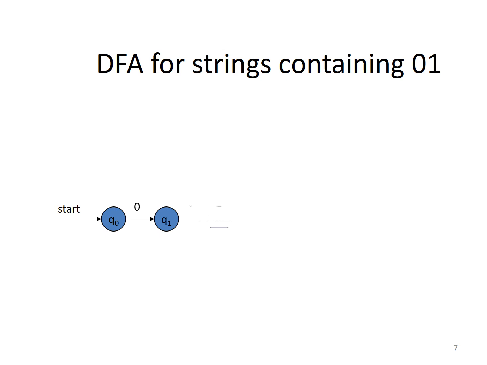So Q1 on 1 will go to Q2. Now this basic string is over, but prior to this it could have any 0 or 1. After that also it can have 0 or 1 any number of times, right?